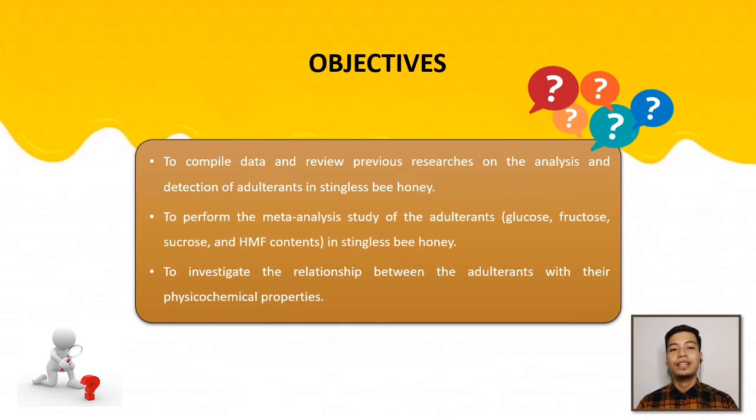The objectives of this study are, first, to compile data and review previous research on the analysis and detection of adulterants in stingless bee honey. Next is to perform the meta-analysis study for the adulterants, which are glucose, fructose, sucrose, and HMF contents in stingless bee honey. Lastly is to investigate the relationship between this study and physical-chemical properties for each of the adulterants.